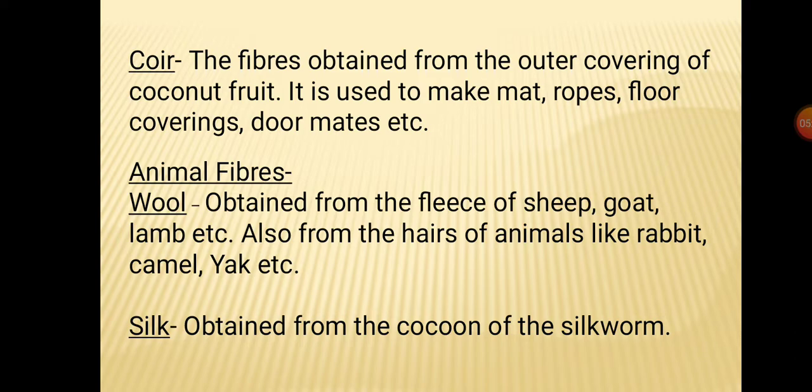The other category of natural fiber is animal fiber. Wool is an animal fiber. It is obtained from the fleece of sheep, goat, lamb, etc. and also from the hairs of animals like rabbit, camel, yak, etc. And the other example of animal fiber is silk, which is obtained from the cocoon of the silkworm. The process of obtaining wool and silk you will study in standard 7th.